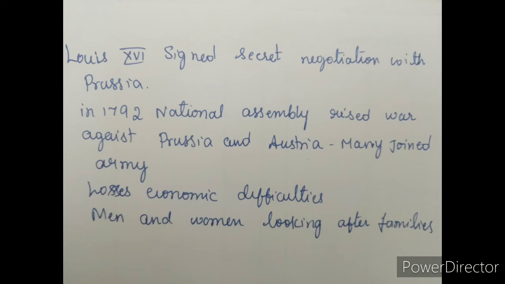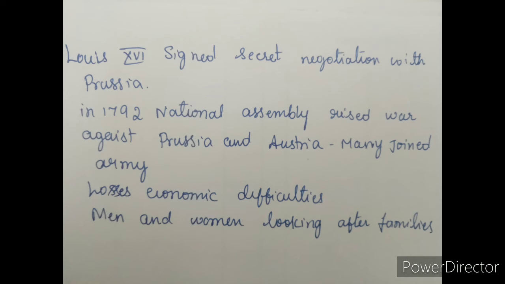Next, we move on to France abolishes monarchy and becomes a republic. The situation in France continued to be tense during the following years. Although Louis XVI had signed the constitution, he entered into secret negotiation with the King of Prussia. Rulers of other neighboring countries too were worried by the developments in France and made plans to send troops to put down the events that had been taking place there since the summer of 1789.